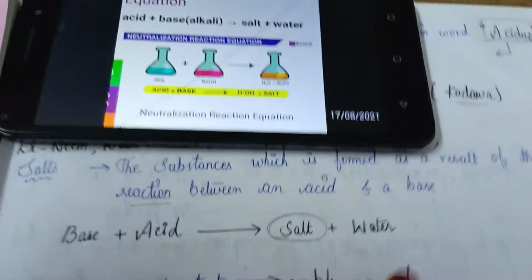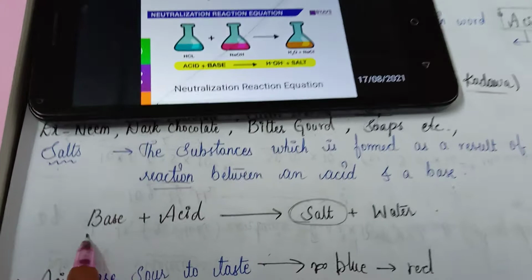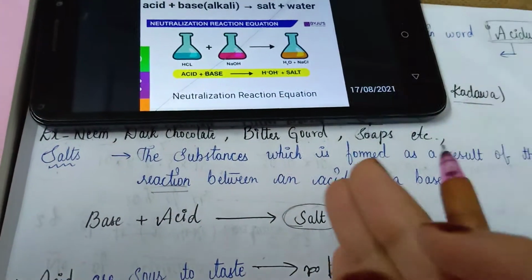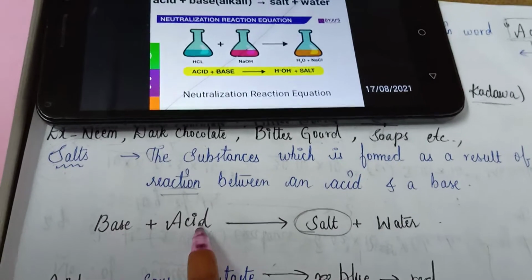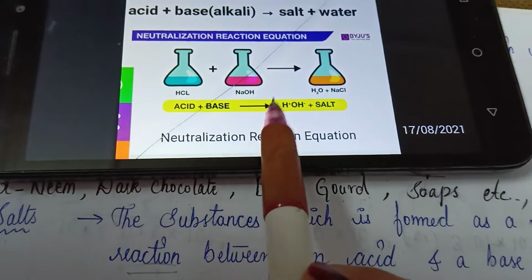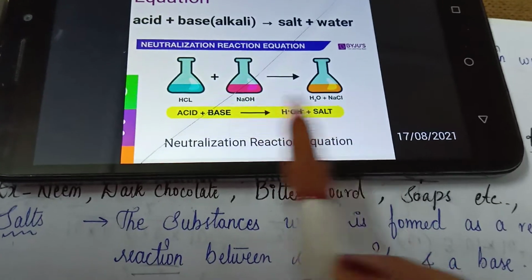This is the neutralization reaction equation. As I am saying, salts form by the neutralization reaction, but which compounds actually are involved in this reaction? Here, hydrochloric acid and sodium hydroxide will react. When both of these react, they will give sodium chloride.